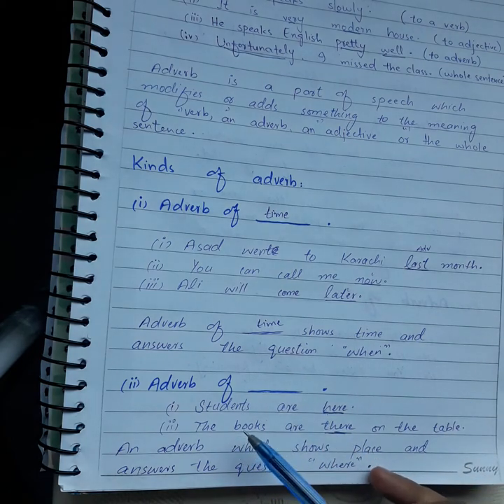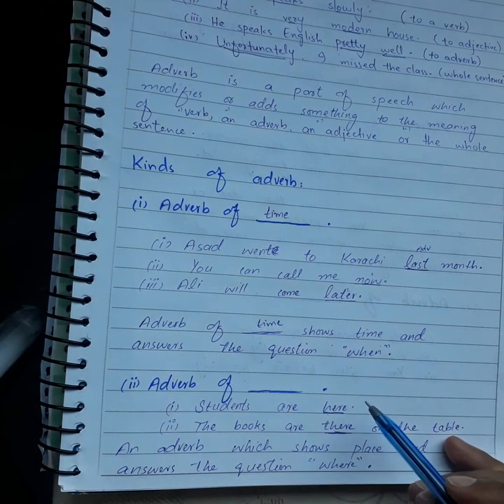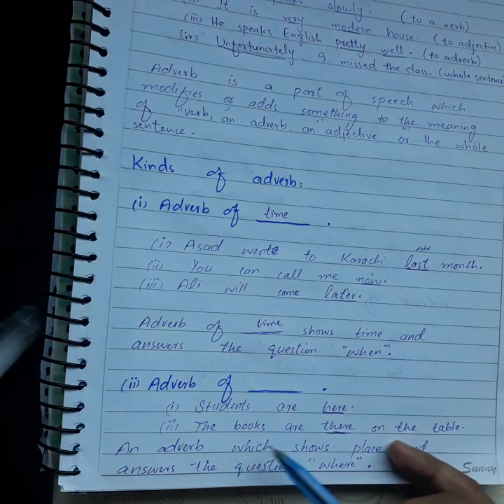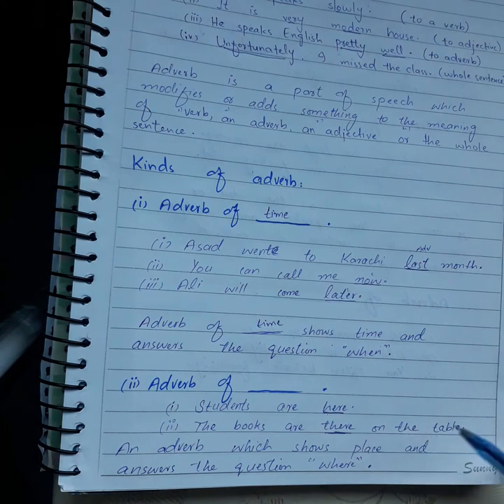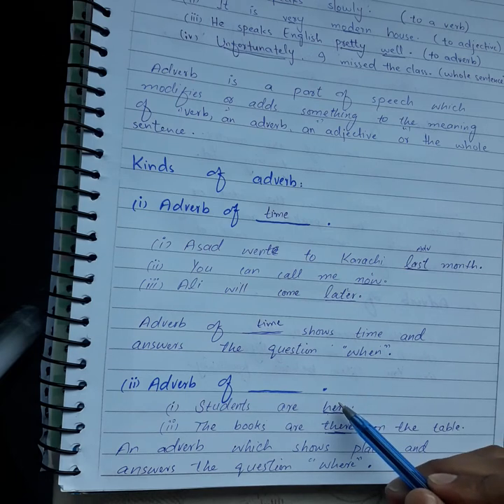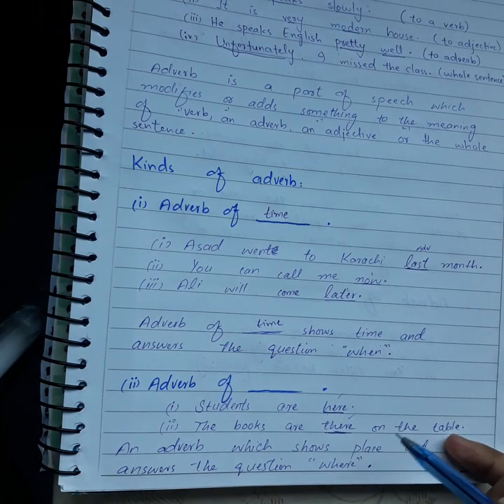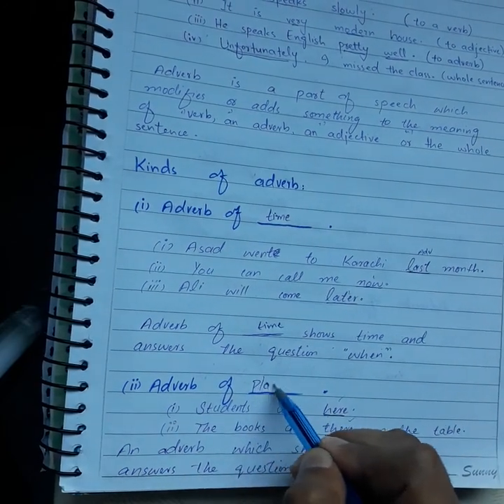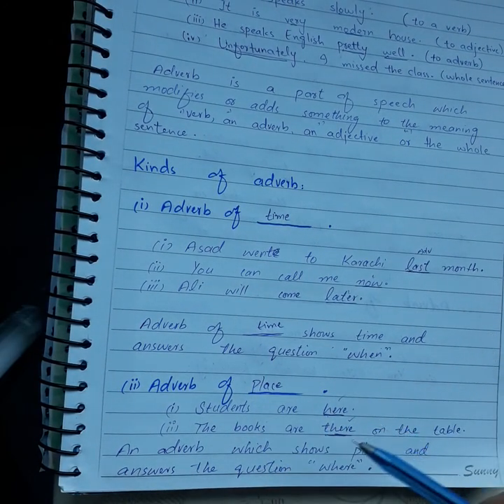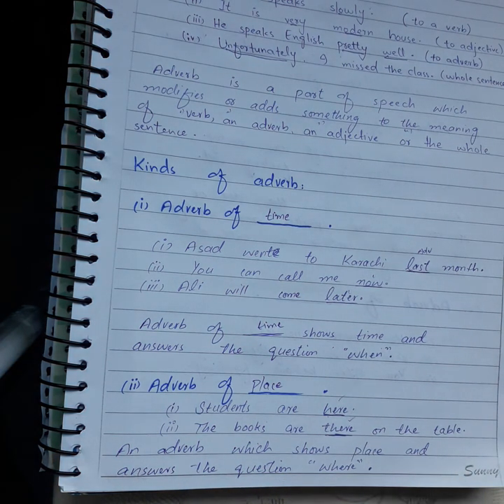Look at examples. Students are here. Number 2, the books are there on the table. Okay. Both showing us place. Where? Here. Where? There. So, both these examples belong to adverb of place. So, what is an adverb of place? An adverb which shows place and answers the question where.